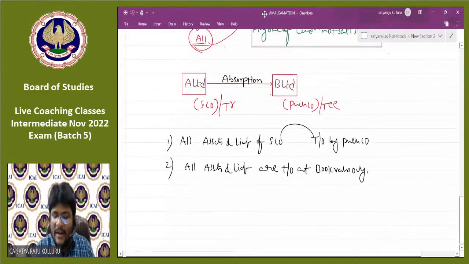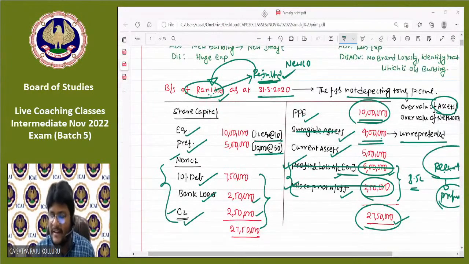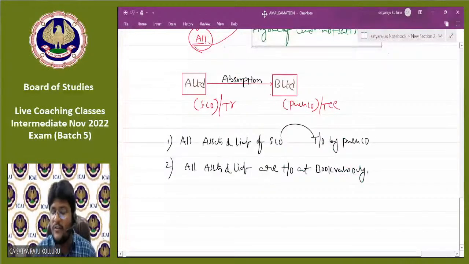That means A Limited is having certain assets or liabilities now, like here, Rani Limited having certain assets and liabilities. All these assets as well as liabilities should be taken over at book values only. That means Raju Limited needs to take over PPE at book value 10 lakh only, current assets at 5 lakh only, 10% debentures at 7.5 lakh only, bank loan at 2,50,000 only. Then only the amalgamation is said to be amalgamation in the nature of merger.